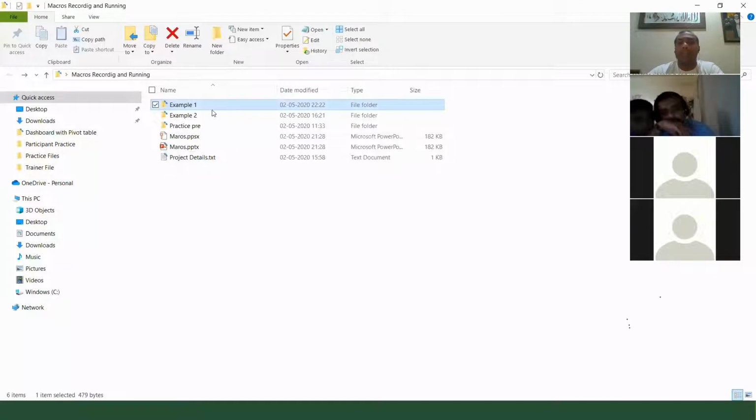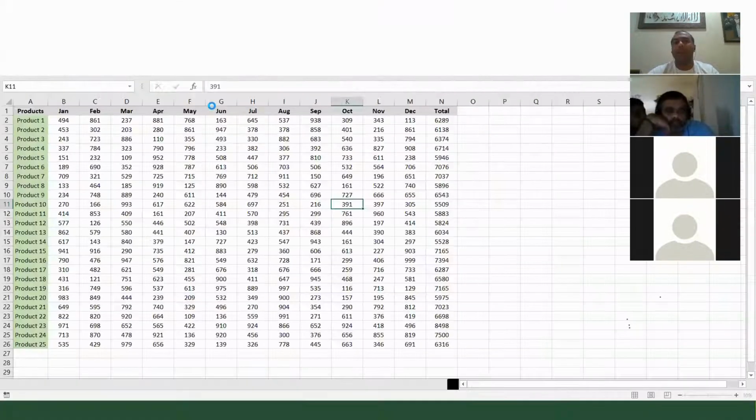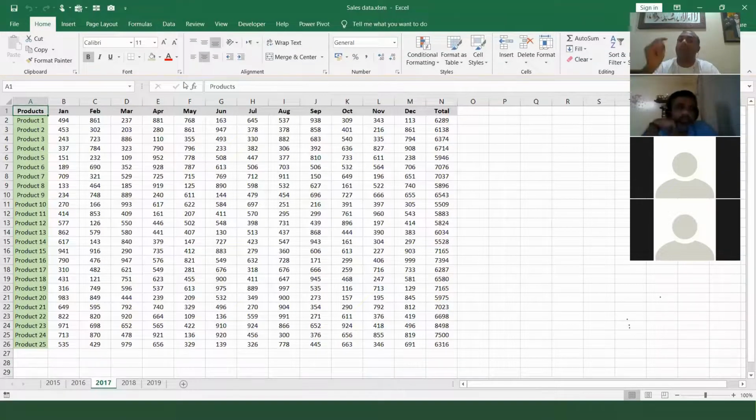Now you see this is the XLSM file. Can you see this? Now you see I'm opening this file. When I open this file, it will open and it will give you this yellow color bar, asking you a security warning, meaning macros have been disabled. So now if I press Control Shift A, it is not going to work, because macros are disabled by default when you open a file. So you have to click on the enable macro option, and then when I press Control Shift A, it will work.